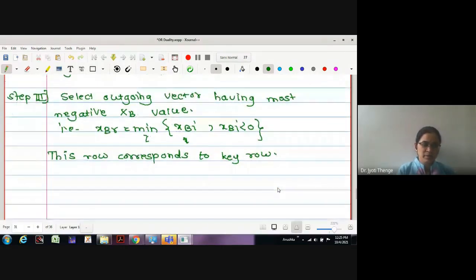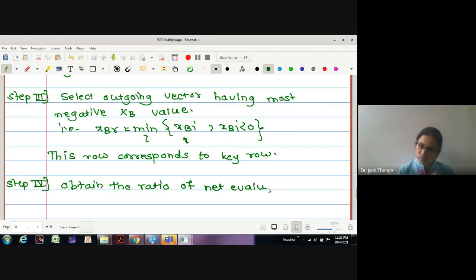Okay, next step number 4. We will choose the incoming vector. Obtain the ratio of net evaluations to the corresponding coefficients in the key row.